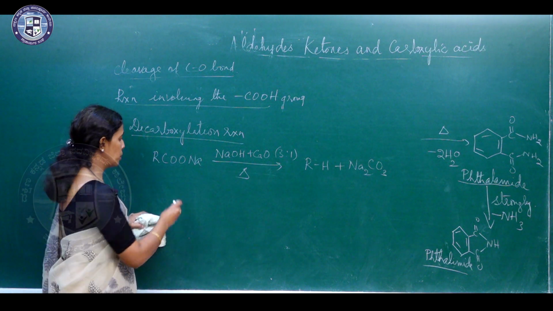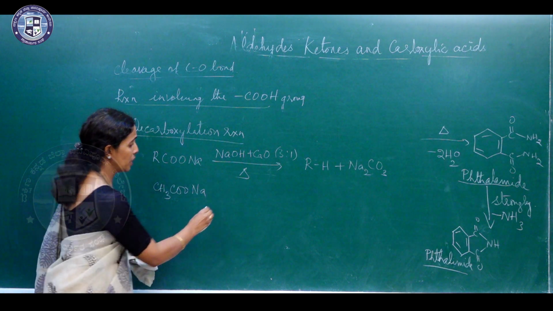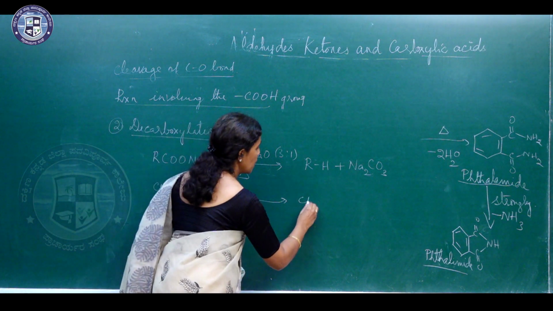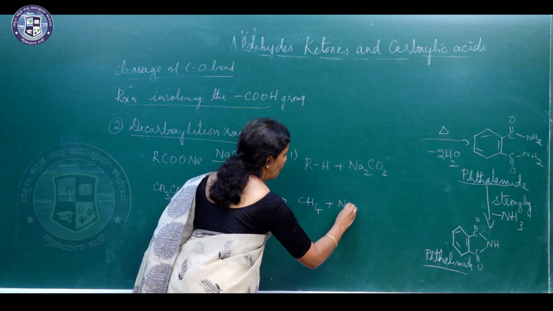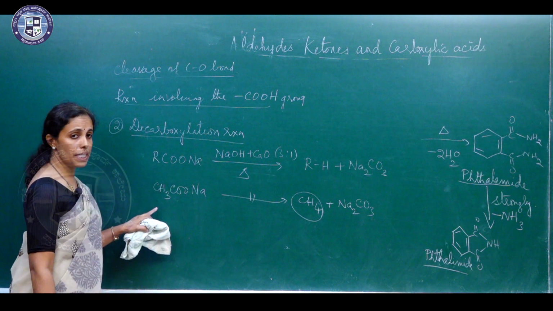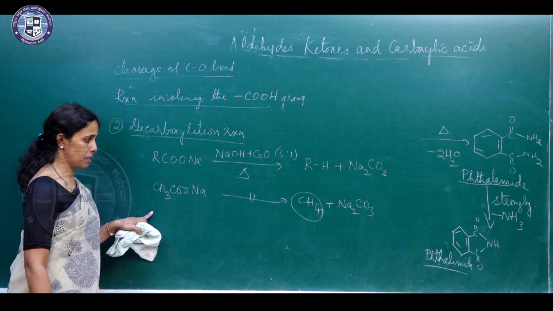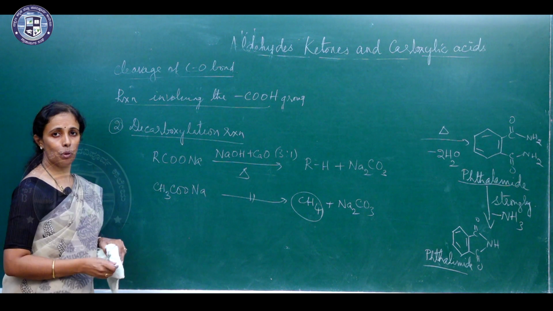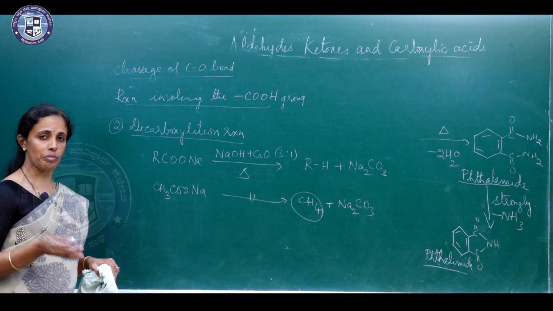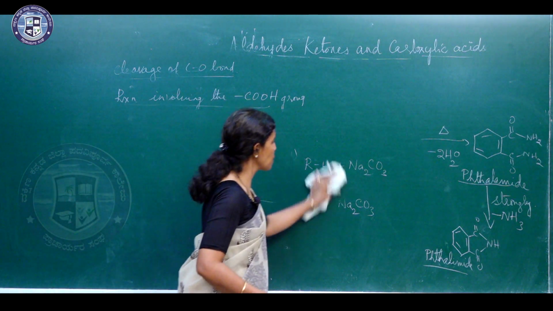One more thing you can notice here is that when I take the sodium salt of acetic acid and heat it with soda lime, I get CH4 as the hydrocarbon. So, the hydrocarbon that is formed will have one carbon less than the corresponding acid or the salt of the acid. You can also carry out decarboxylation by Kolbe's electrolytic method, which we have studied in the first year.